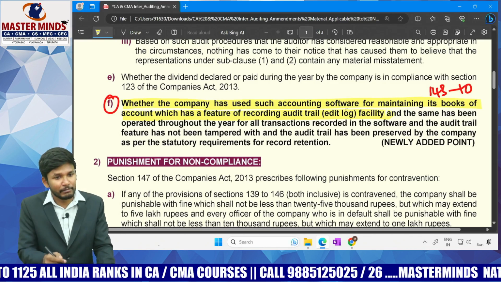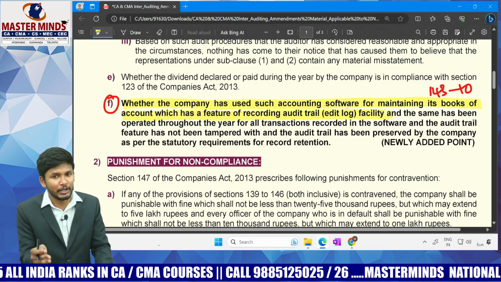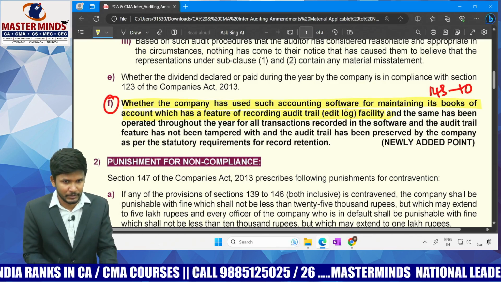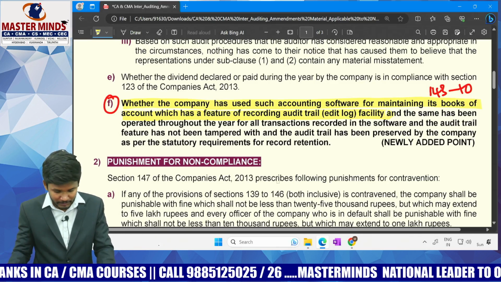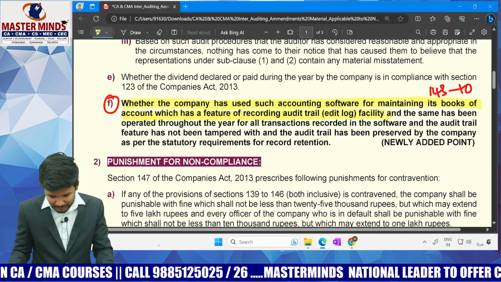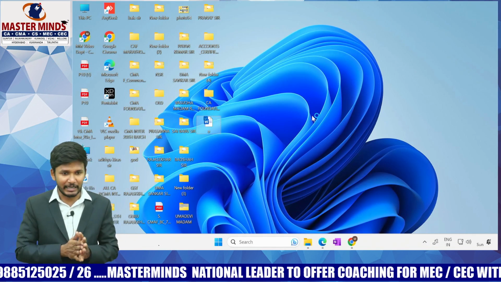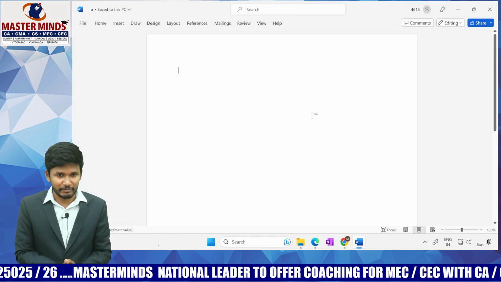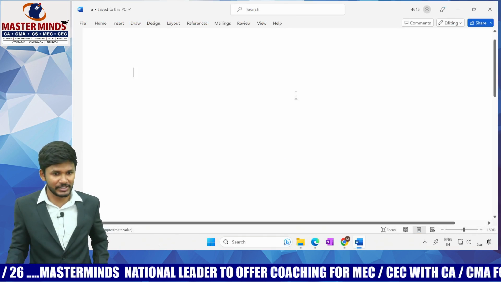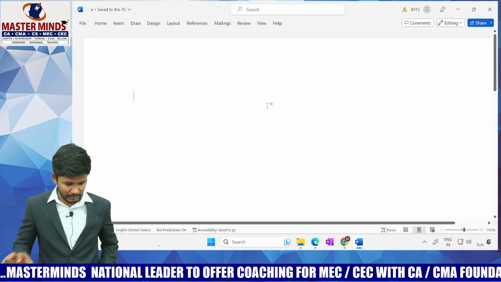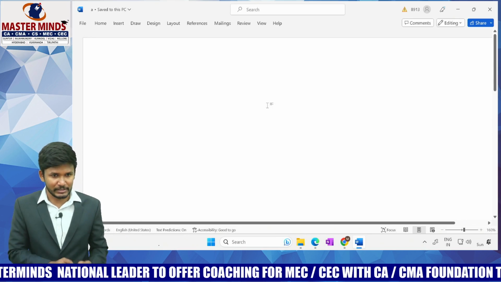Now, people who studied from my class would already know the meaning of audit trail or edit log. If you remember, I was taking a simple example. Let me take that example again now. Let me take a Word file here. This is the software, and let's say this is a completely new file.